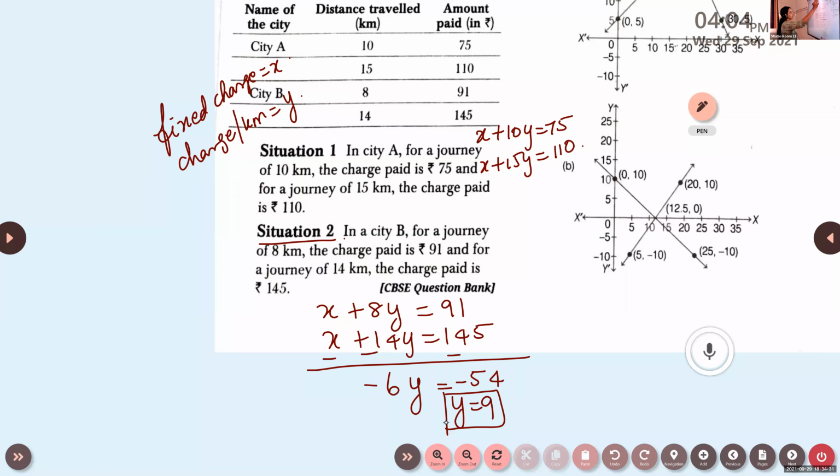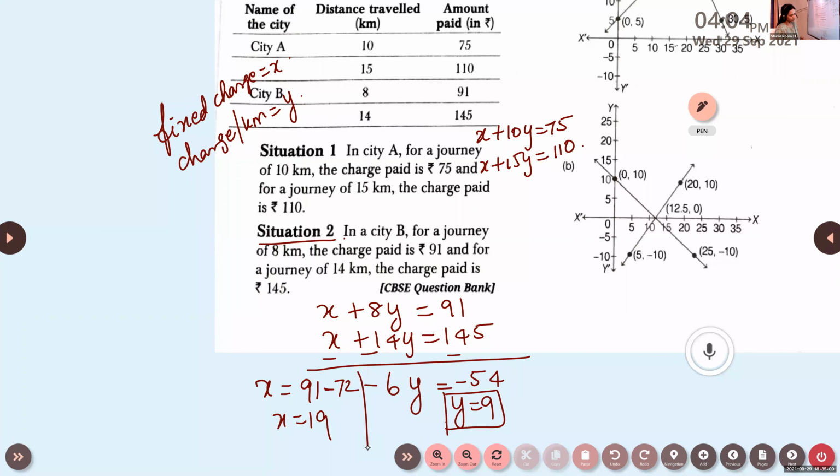y is 9, isn't it? If y is 9, substitute this in any one of the equations and find out what is x. x will be 91 minus 9 8s are 72, so x will be 19. So we got x as 19 and y is 9. So fixed cost is rupees 19 and charge per kilometer is rupees 9.